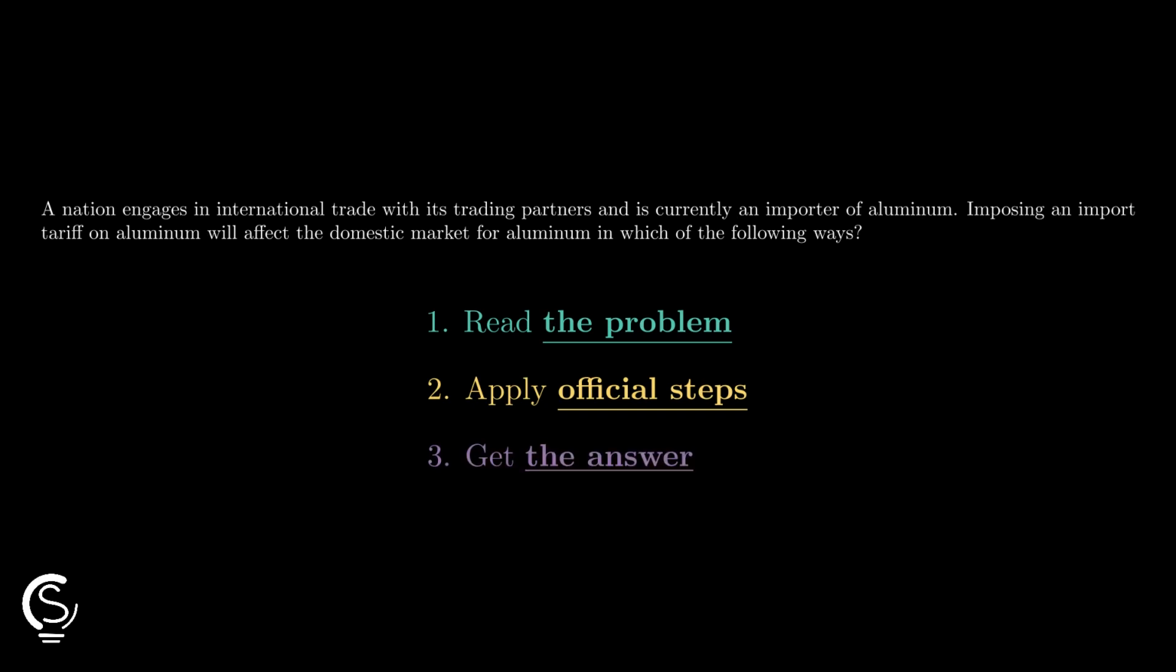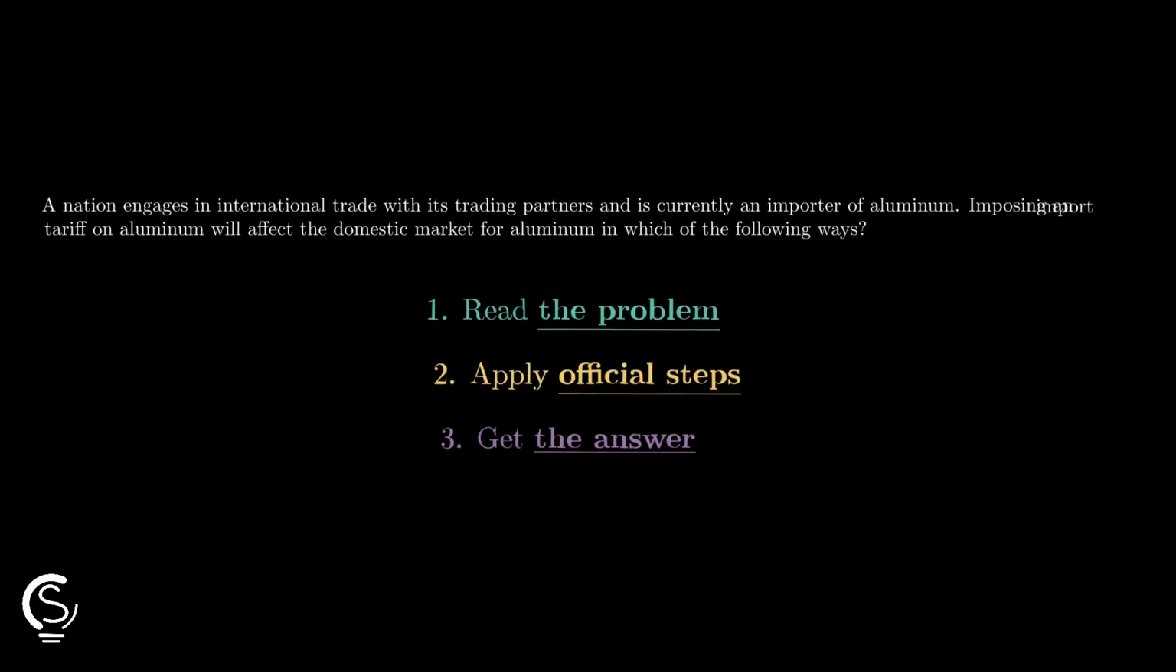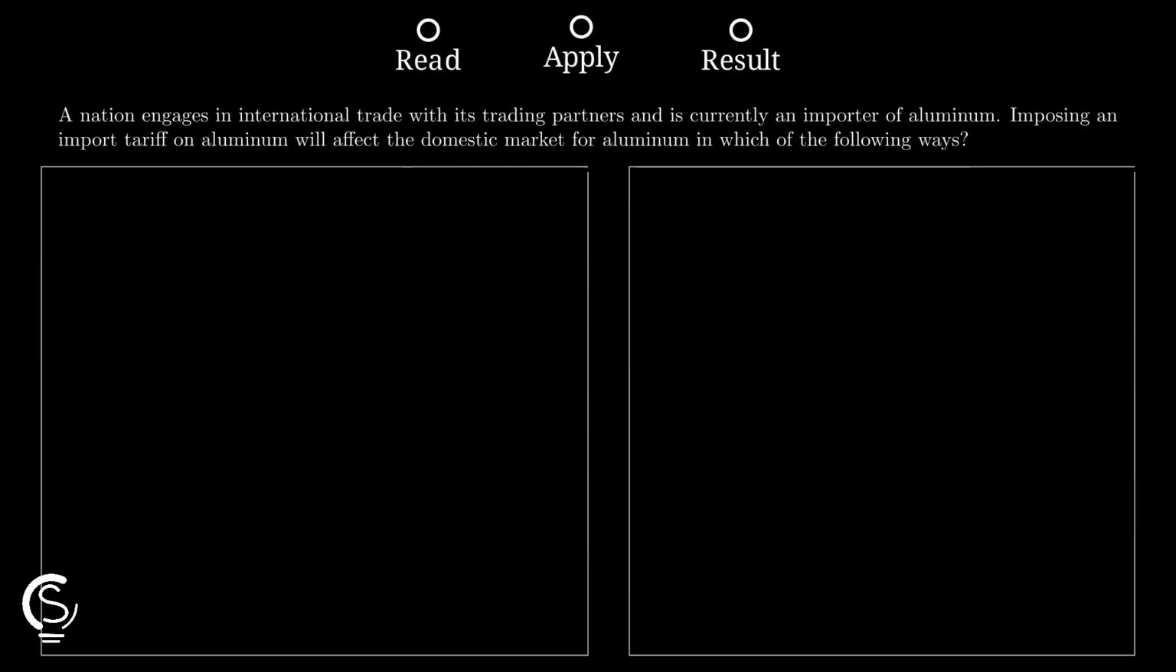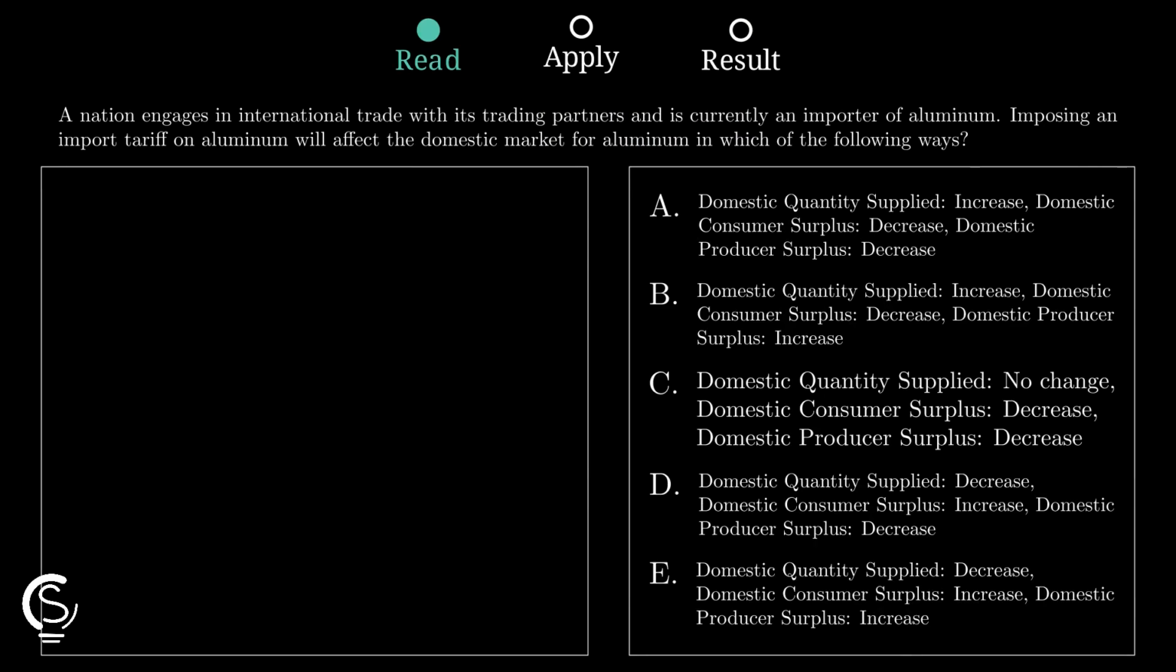International trade questions are tricky, but we can solve this tariff problem by analyzing price changes for domestic producers and consumers. When a nation imposes an import tariff on aluminum, the domestic price of that aluminum rises above the world price. This change immediately impacts everyone buying or selling in the market.